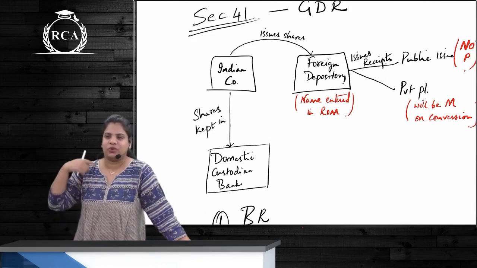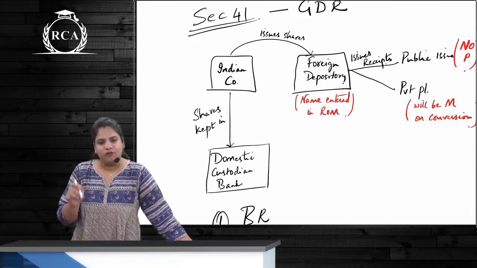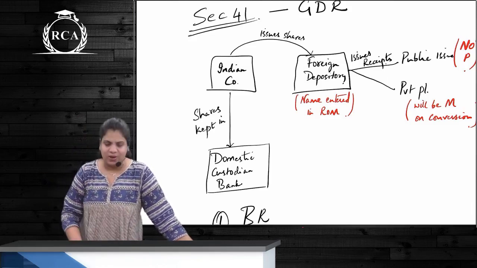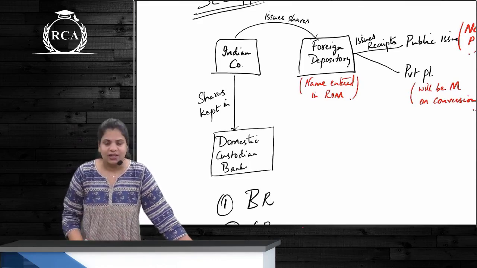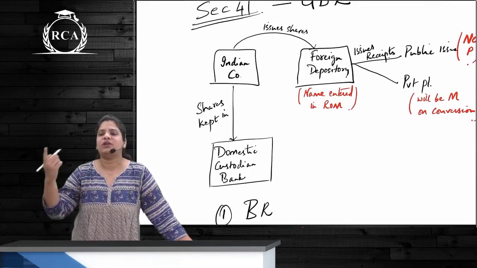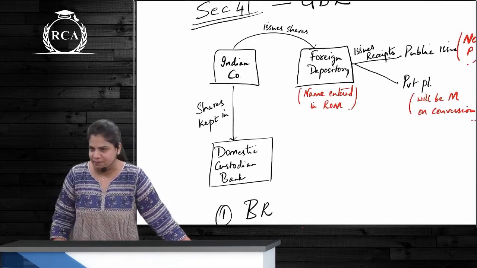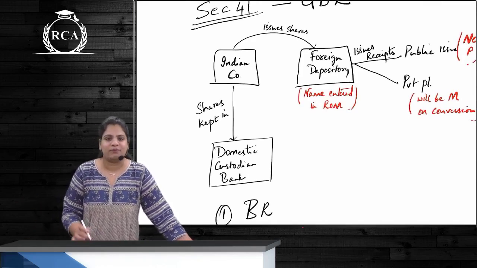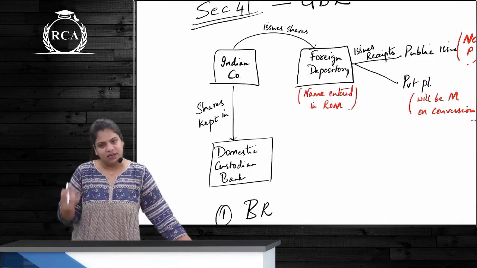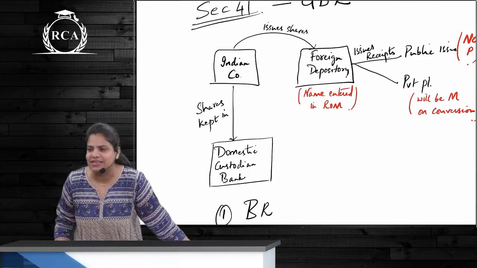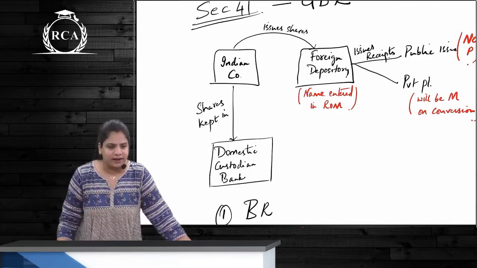So it is issuing the securities to whom? Foreign depository, but they are held where? Kept where? In the domestic custodian bank. Now this foreign depository will make either a public issue or a private placement. Even if this foreign depository makes a public issue, it is not treated as a public issue as per Companies Act, and prospectus is not required.